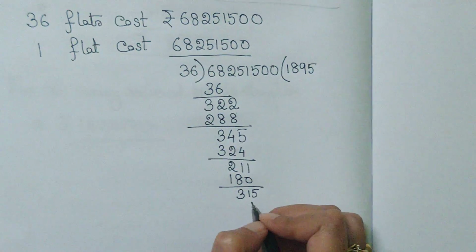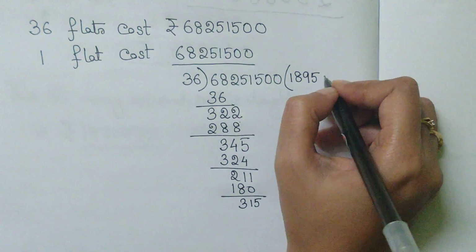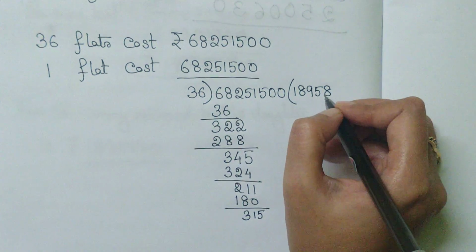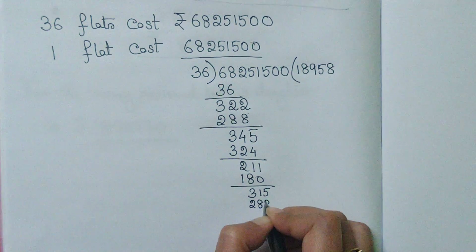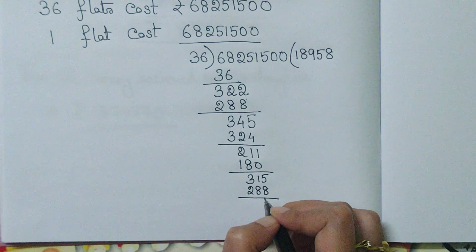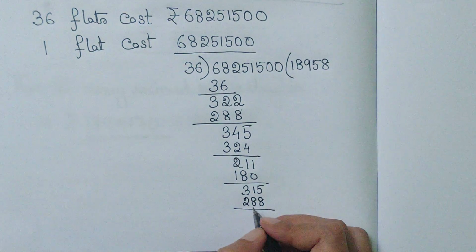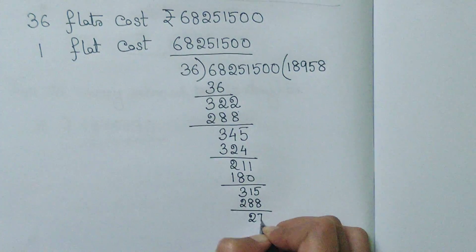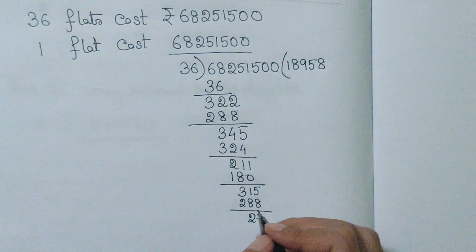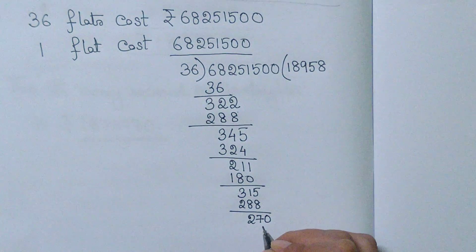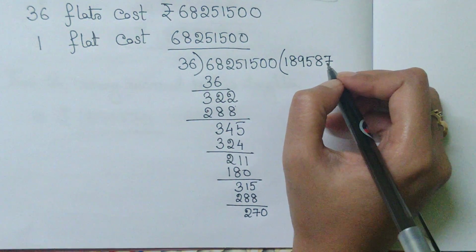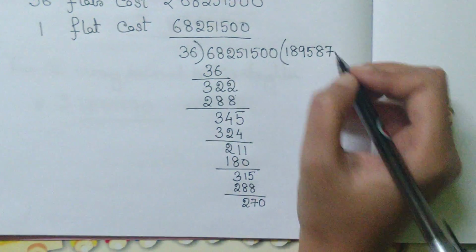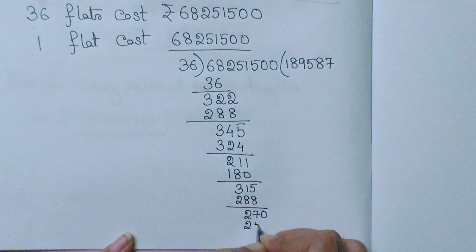So 8 6s are 288. So 315 minus 288 gives you 27. Now 0 will come down. 36 7s are 252.